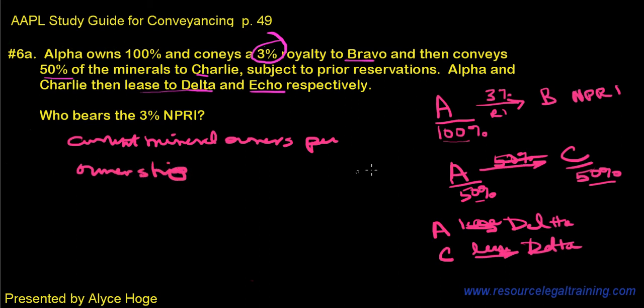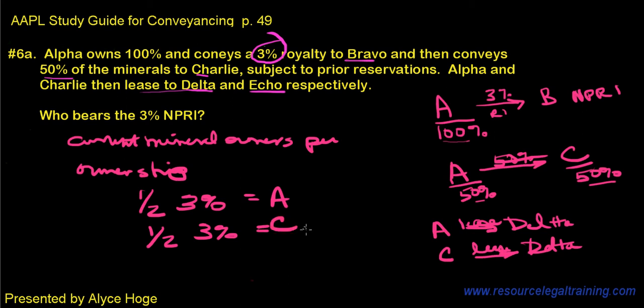So that means half of this 3% override is going to be paid by A, and the other half of the 3% override is going to be paid by C. Okay? Now, ultimately, what's going to happen is the oil and gas company is going to make this payment to Bravo, but they're going to deduct it from A and C's royalty payment. So that's what it means when it says who bears the 3% non-participating royalty interest. Not who's going to pay it, but whose interest it's going to come out of.